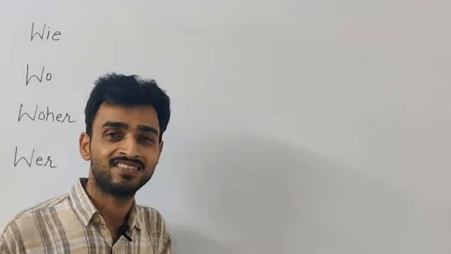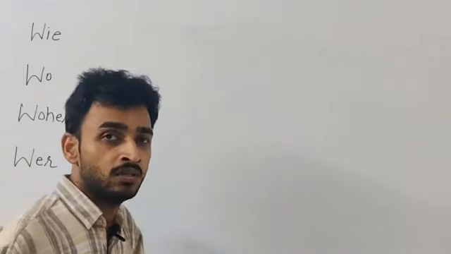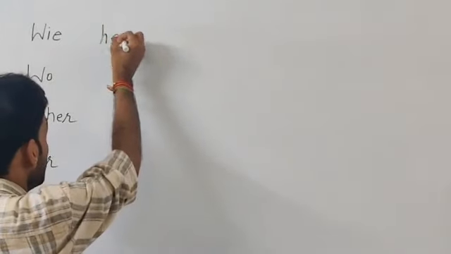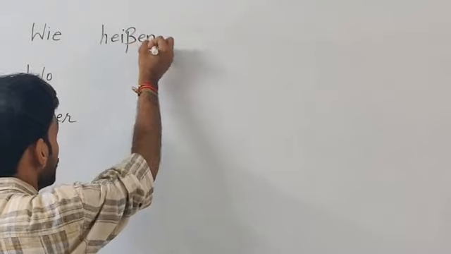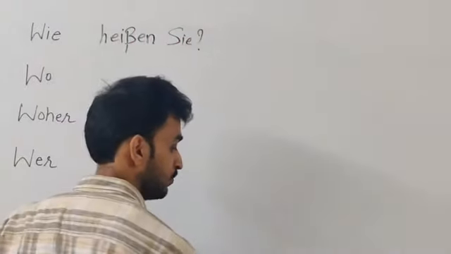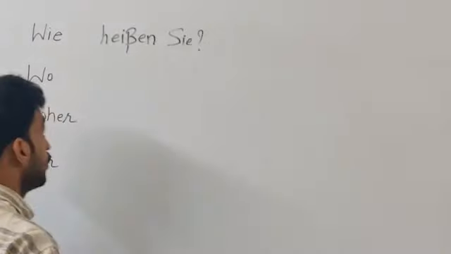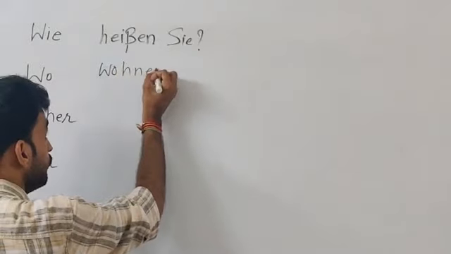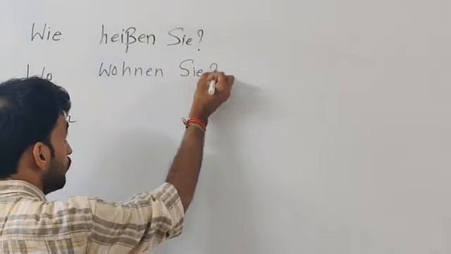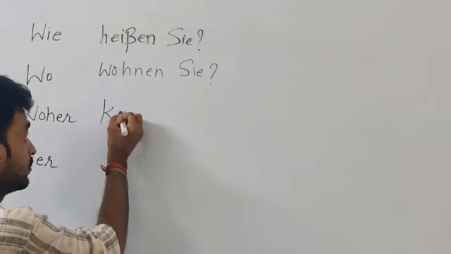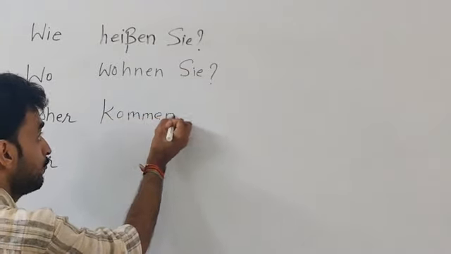Wie heißen Sie? Wie heißt du? So the verb is heißen or heißt. Wie heißen Sie? It means, how are you called? This is my basic question. And then, wo wohnen Sie? Where do you live? And then, woher kommen Sie? Where do you come from?